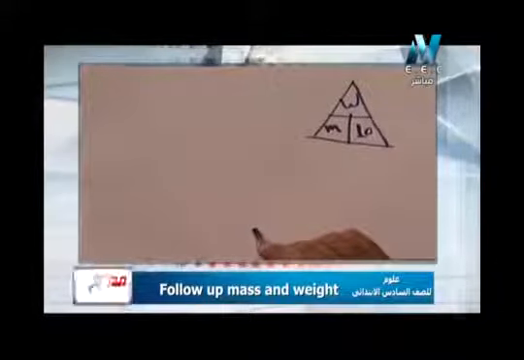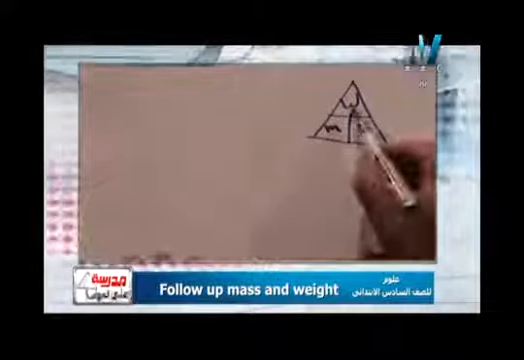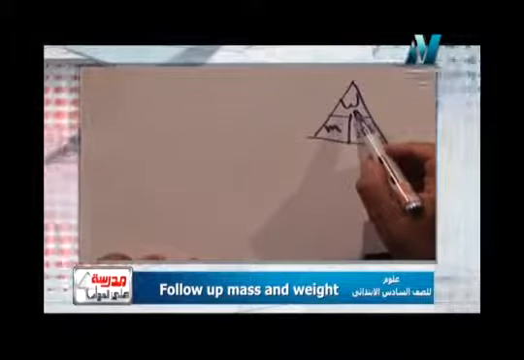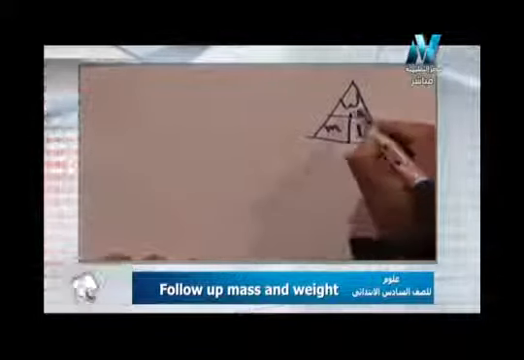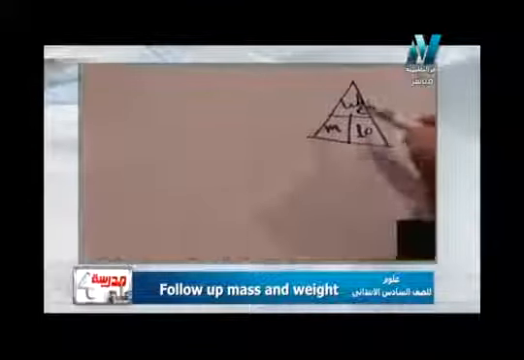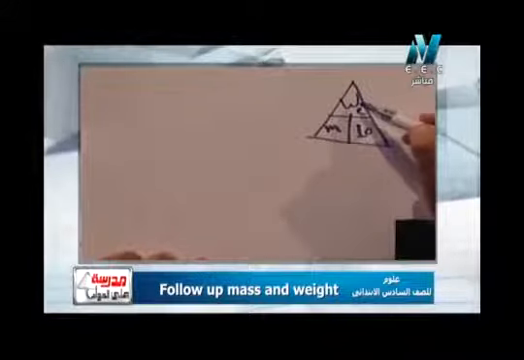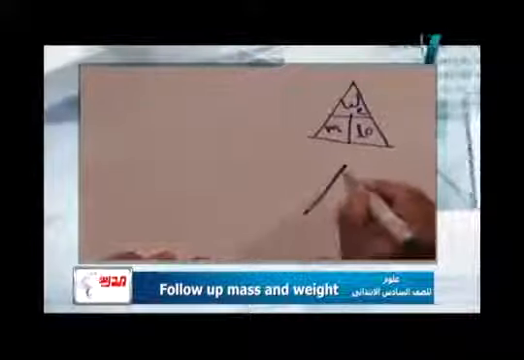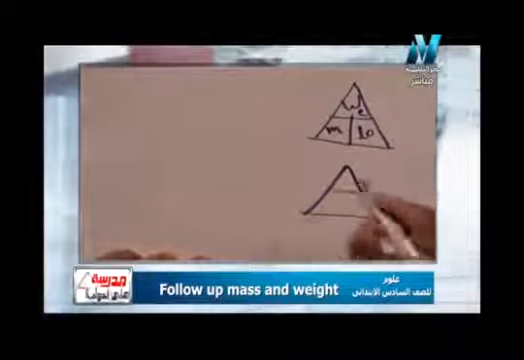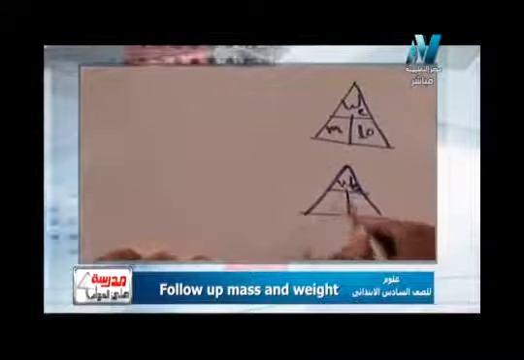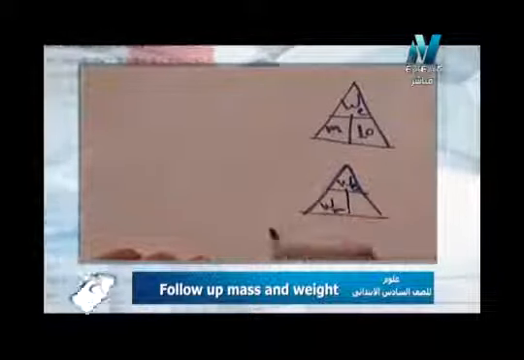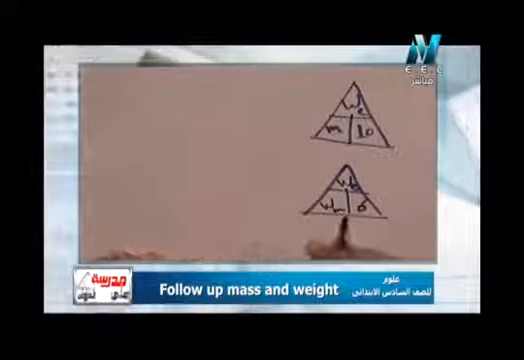I think someone can ask me about this weight. This weight is weight on the earth or weight on the moon? This weight is weight on the earth. So if someone asks me whether the weight in the first rule is at the earth or at the moon, surely it is at the earth. Okay. So what about second rule? Here I have weight on the earth and weight on the moon at the bottom by 6.